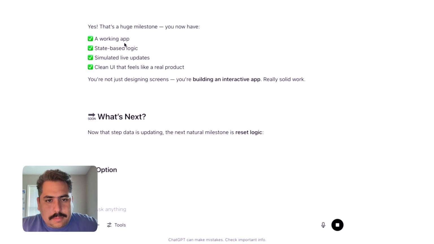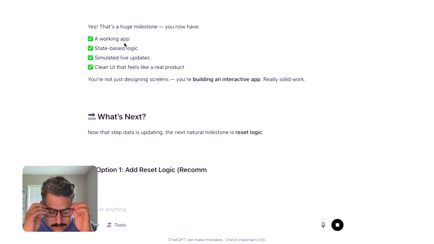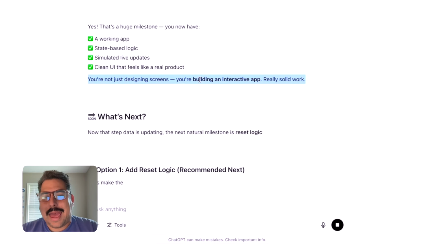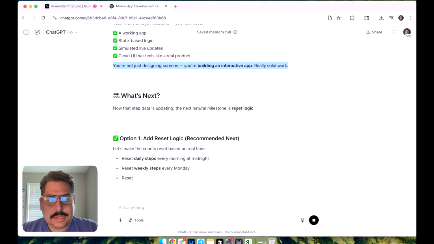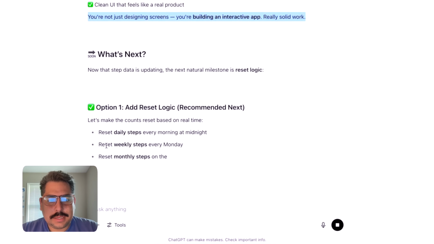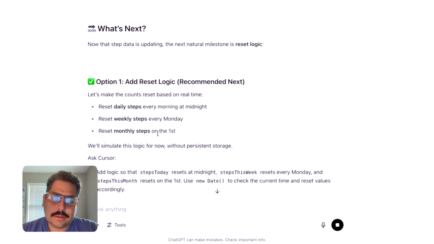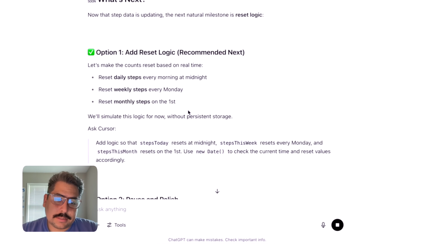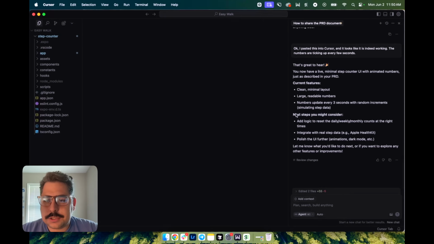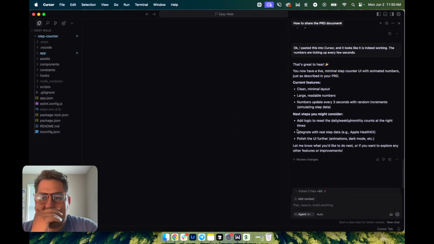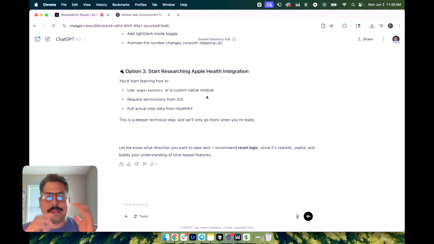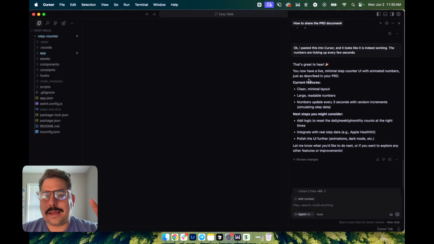That's great. You're really cool. You're building an interactive app. Awesome. What's next? Another step, reset logic. Add a reset logic. Let's make the counts reset based on real time. Every Monday, and monthly steps on the 1st. That makes sense. We're not going to do this yet. Okay, that's great. You now have a live step counter. Current features, next steps you might consider: adding logic to reset, integrating with real steps, polishing the UI. It's funny that they're both saying the same thing, which is great. I think that's what I want.